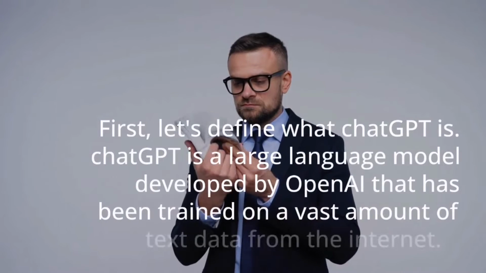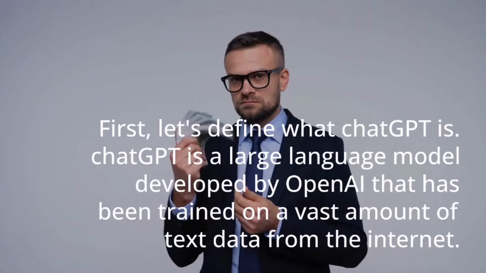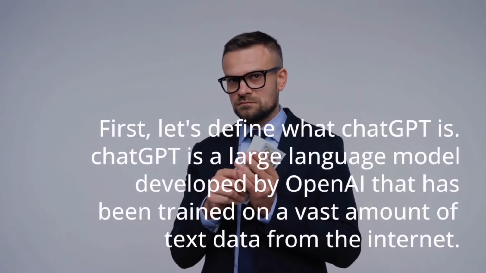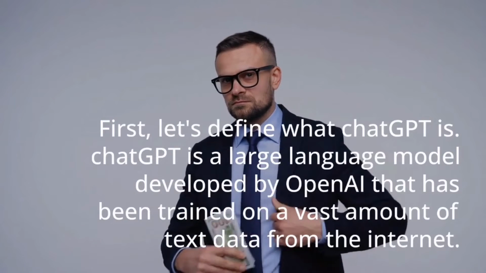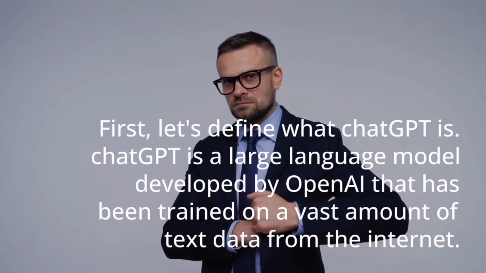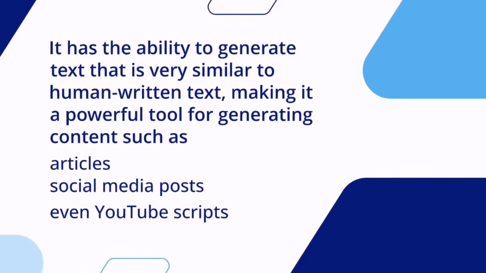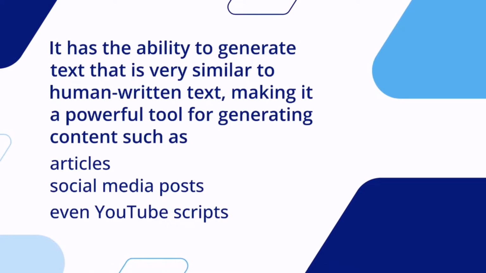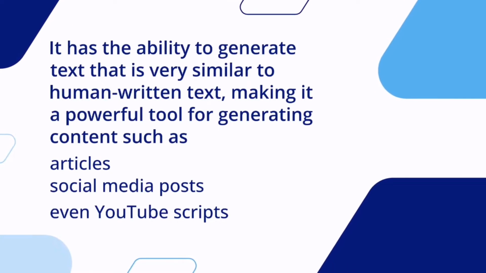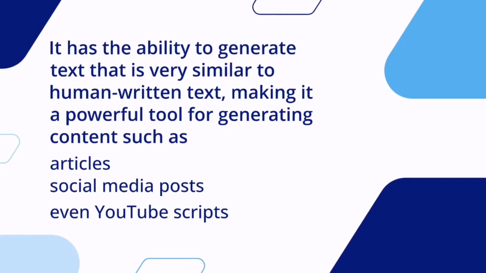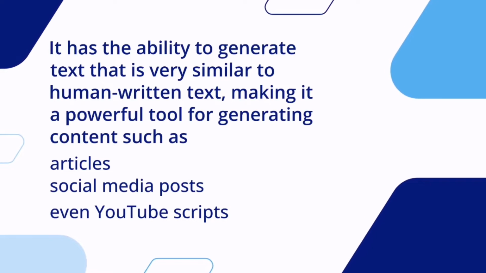First, let's define what ChatGPT is. ChatGPT is a large language model developed by OpenAI that has been trained on a vast amount of text data from the internet. It has the ability to generate text that is very similar to human-written text, making it a powerful tool for generating content such as articles, social media posts, and even YouTube scripts.